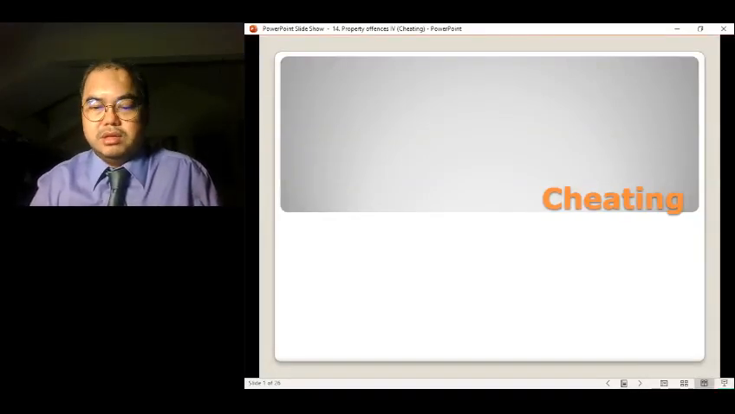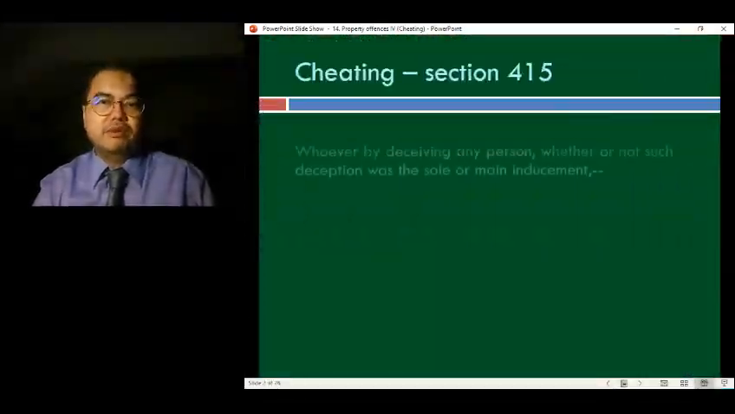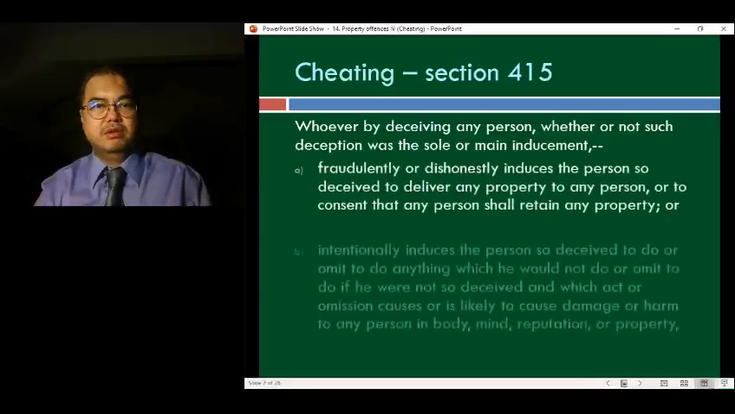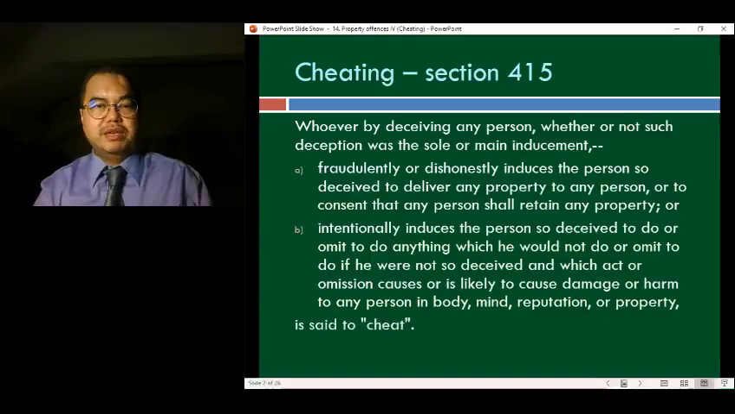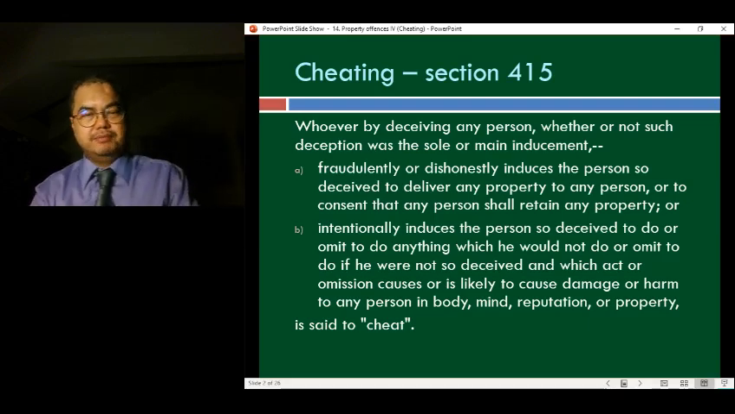We now go on to the Penal Code offense of cheating. Now, cheating is found under section 415 of the Penal Code, right? 415 of the Penal Code. There's no offense of fraud, but we have the offense of cheating. And you will see that there are two ways of how cheating can be committed. It can be committed under section 415A or section 415B.